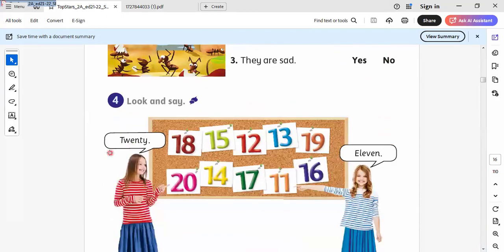No. Here is 20 and 11. Which 20 here? This is 20. So I select this one by this one, 20. By 11, which 11 here? This is 11. Okay, let's continue the rest of our lesson.